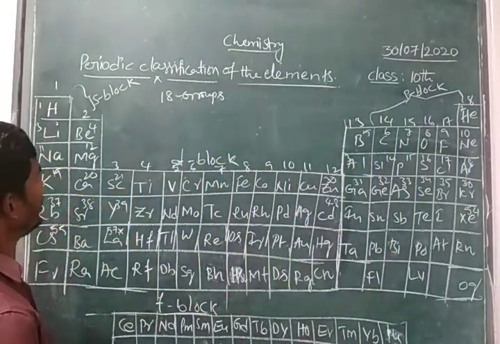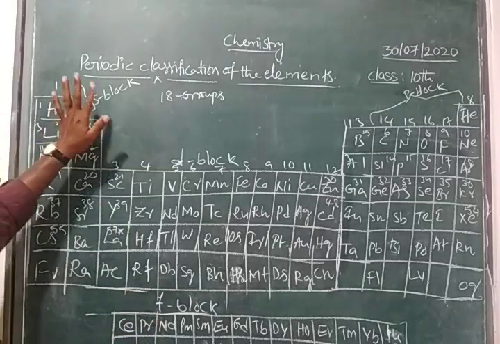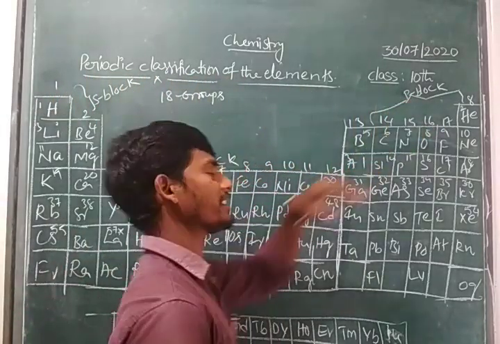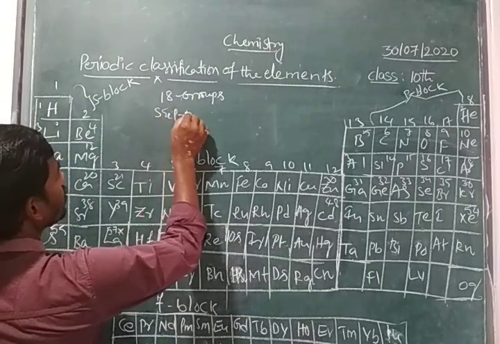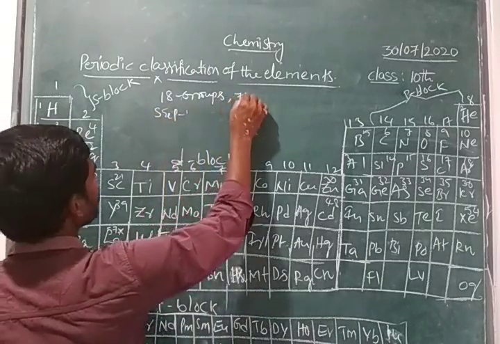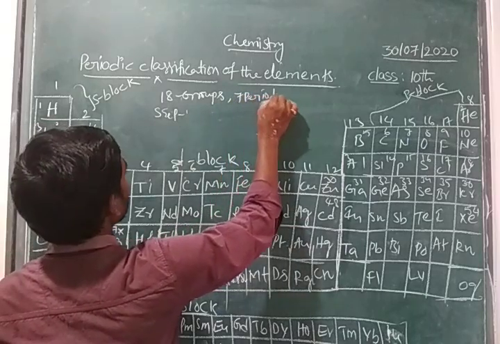Right, children? Here in this periodic table, S-block elements and P-block elements, the S and P block elements, have 18 groups and 7 periods.